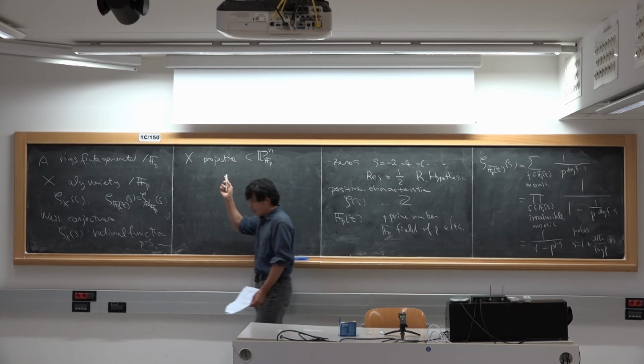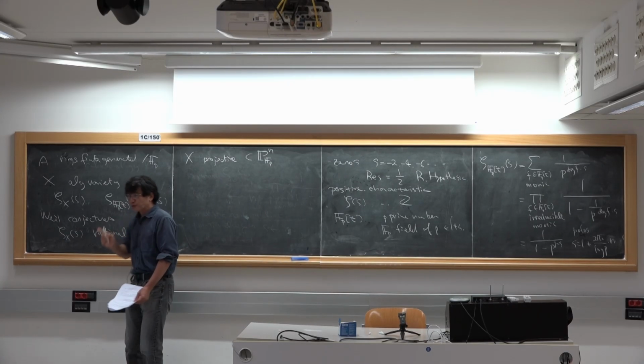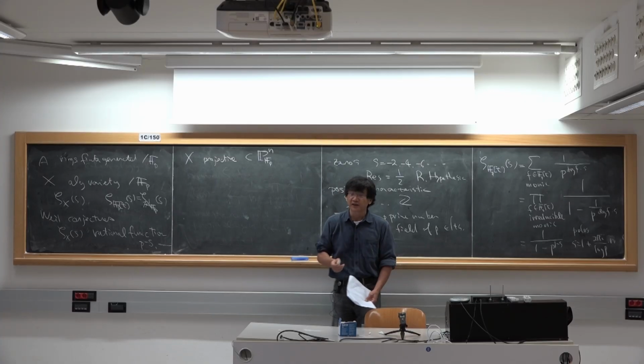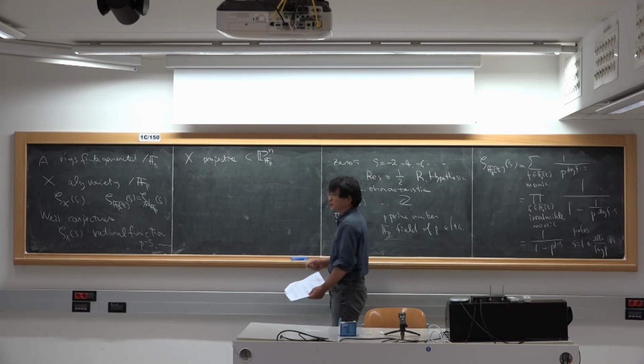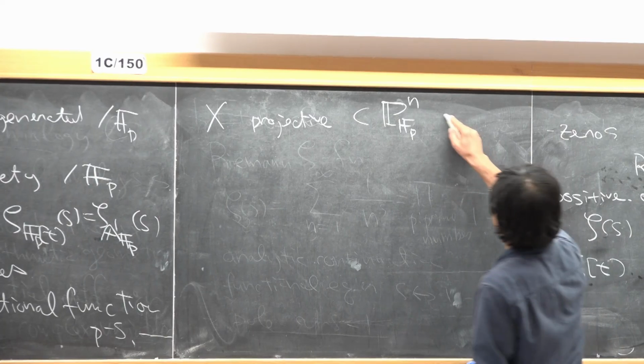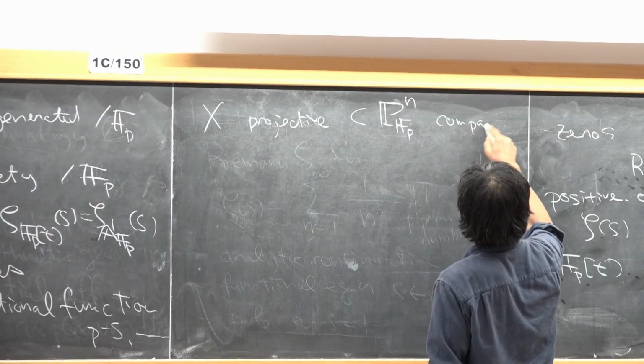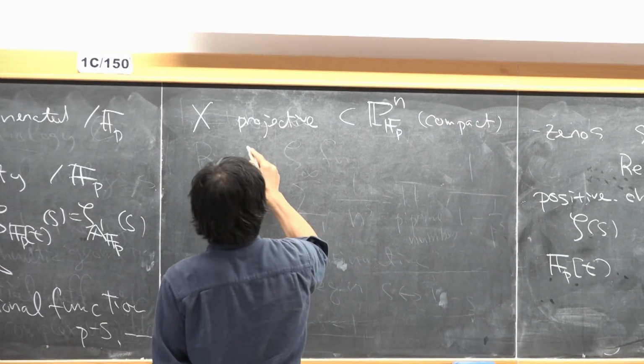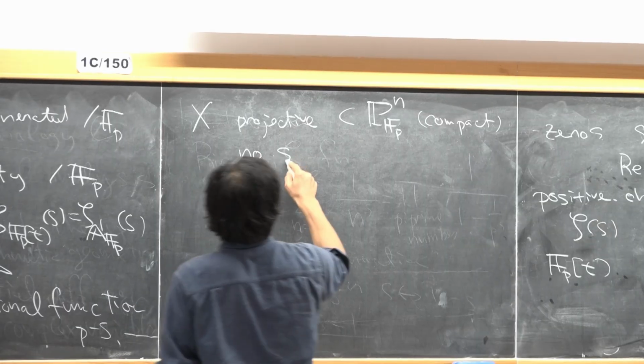I don't define exactly what projective means, but it says that our variety is compact in the algebraic sense. And also we assume that X has no singularities.